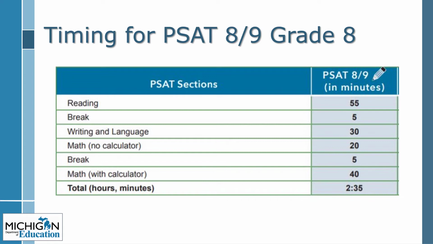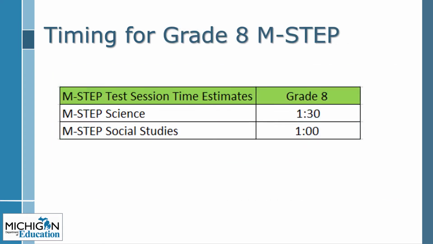Students testing with accommodations may have a different testing schedule. The estimated time for completion of the Grade 8 M-STEP Science Assessment is 1.5 hours. M-STEP Social Studies is estimated to take 1 hour. For more information on Grade 8 M-STEP assessments, see the M-STEP presentation, which is also part of this series of trainings.